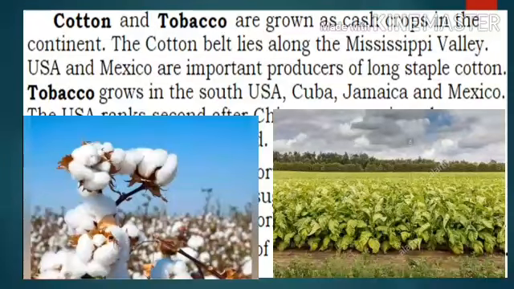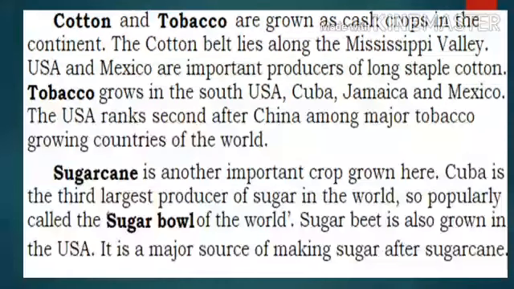Cotton and tobacco are grown as a cash crop in the continent. Cash crop means cotton and tobacco, which are not food crops. Cotton and tobacco can bring money, so we call them cash crops. The cotton belt lies along the Mississippi Valley. USA and Mexico are important producers of long staple cotton. So near the Mississippi Valley, USA and Mexico, the cotton belt is an important producer.